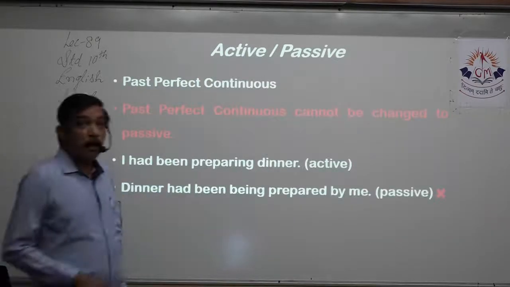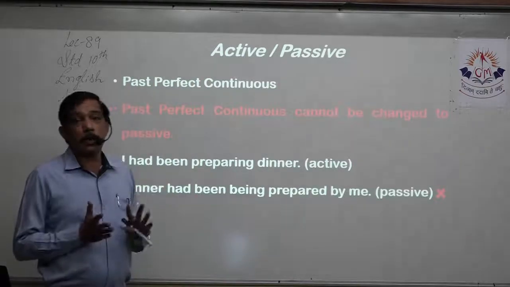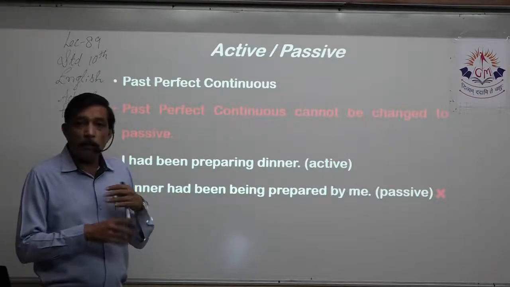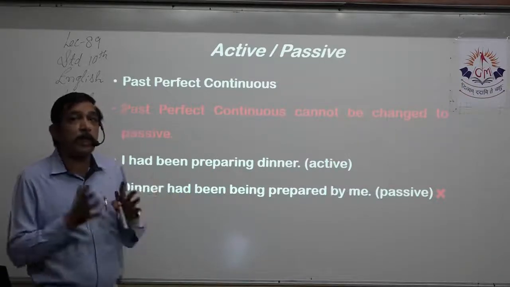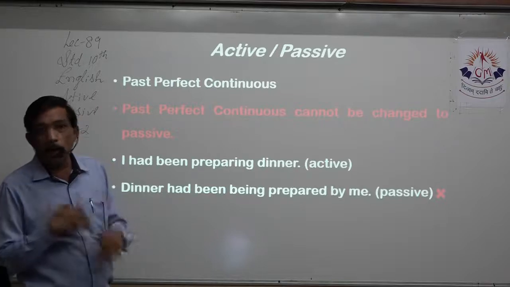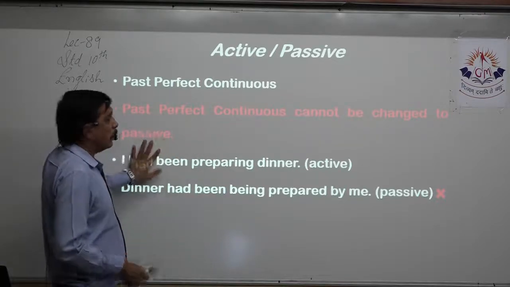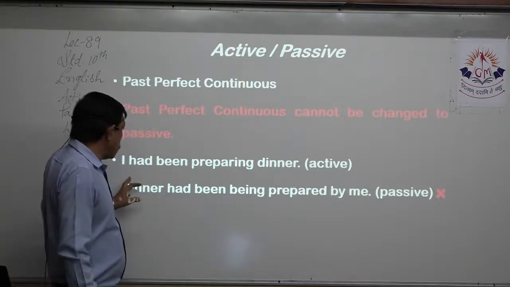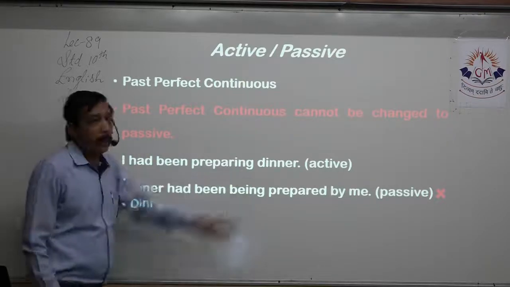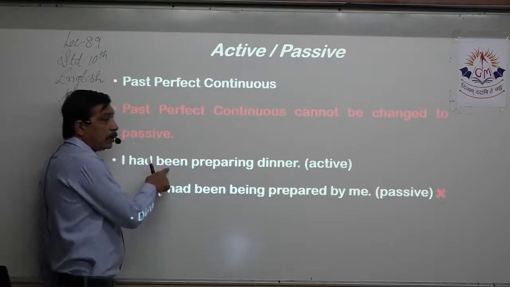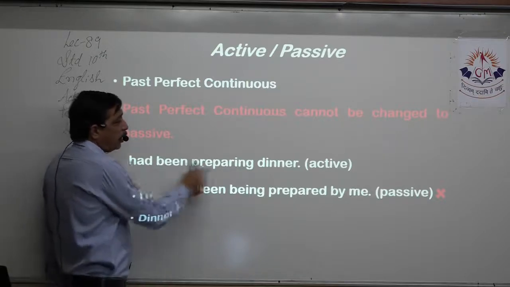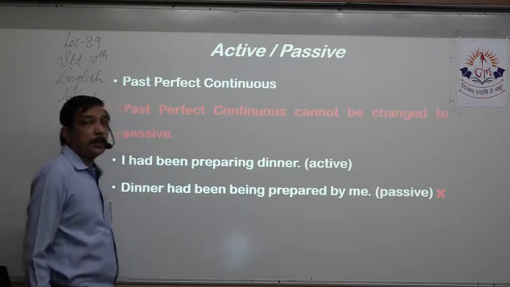Present perfect continuous cannot be turned into passive. Same way, past perfect continuous also cannot be turned into passive, right? So past perfect continuous cannot be changed to passive. Example is given, I had been preparing dinner, where had and been tells me this is past perfect, and ing in preparing tells me this is continuous.